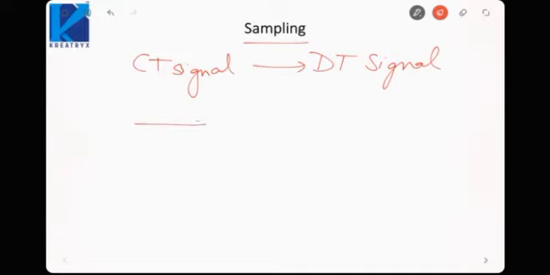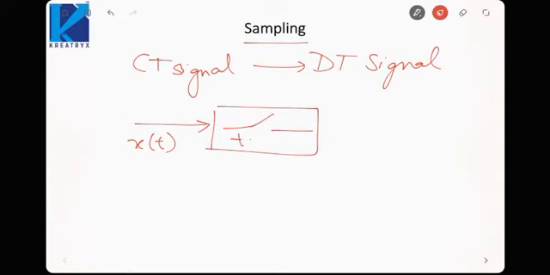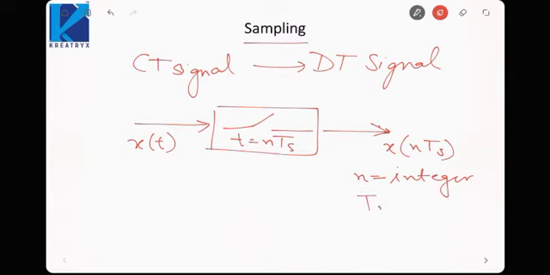We take x(t) and keep a switch which will close only at particular instants that are multiples of Ts. Here we will get x(nTs), where n is some integer and Ts is the sampling interval.